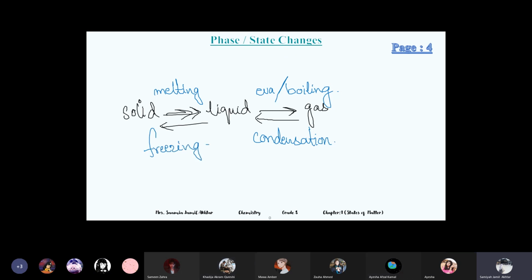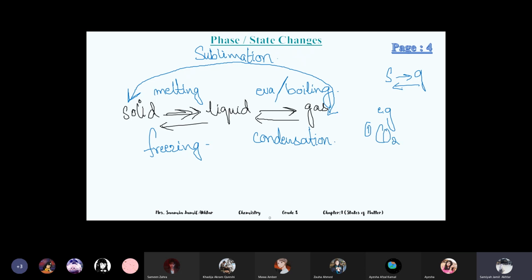Okay. Is there any fifth change also? Any other state change? Sublimation. Oh, good. If gas turns to solid, that's called what? Sublimation. In both directions. Sublimation occurs in both directions, solid to gas and gas to solid. Both of them are called sublimation. Okay, can you give us an example? First, carbon dioxide.